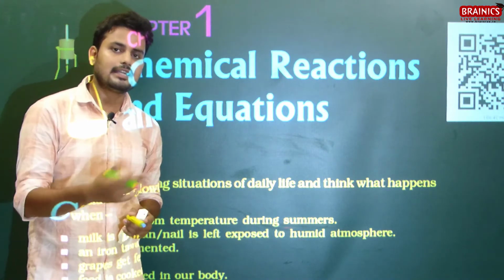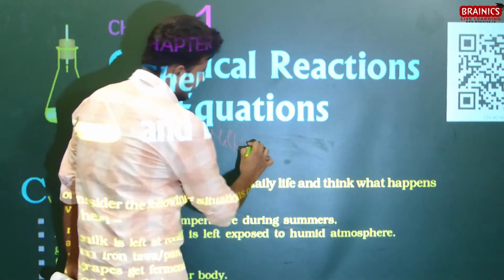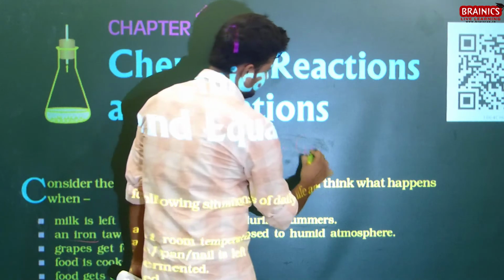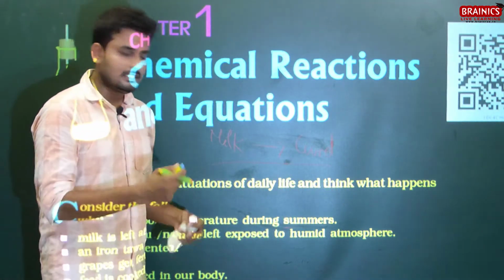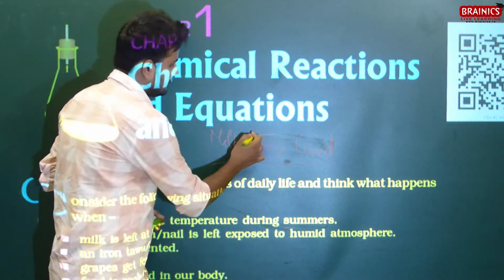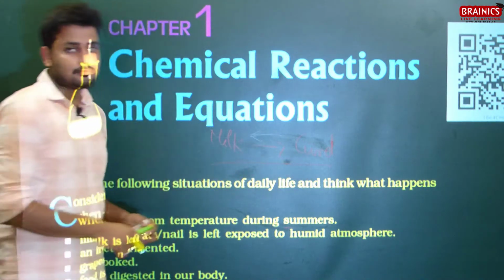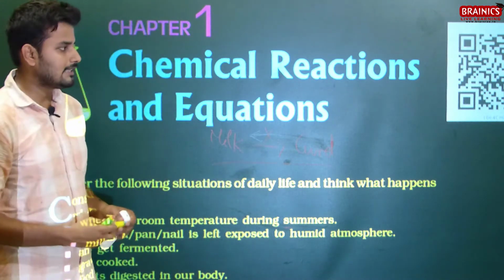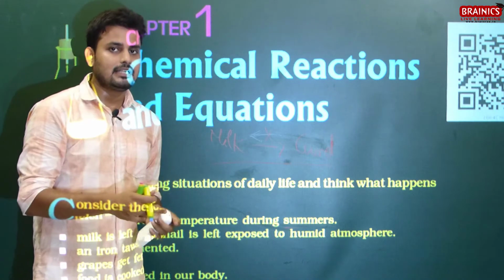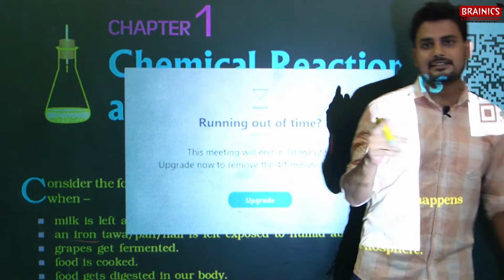Can you make it milk again? If milk is converted into curd, is it possible to make milk from curd? You will say no, this is not possible. So the change which cannot be retraced is known as a chemical change.